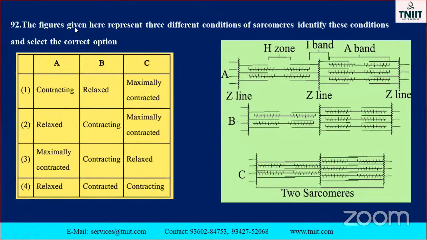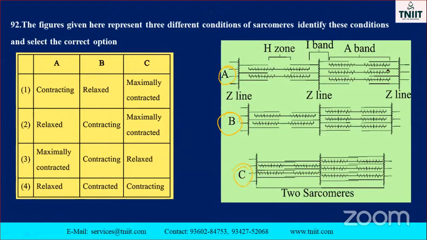In the figure given here, three different conditions of sarcomeres are represented. Identify these conditions and select the correct option. Sarcomere, what is that meaning? Muscle contraction. Note it down, my dear. Muscle contraction. See the band. They asked the A part, B part, and C part.